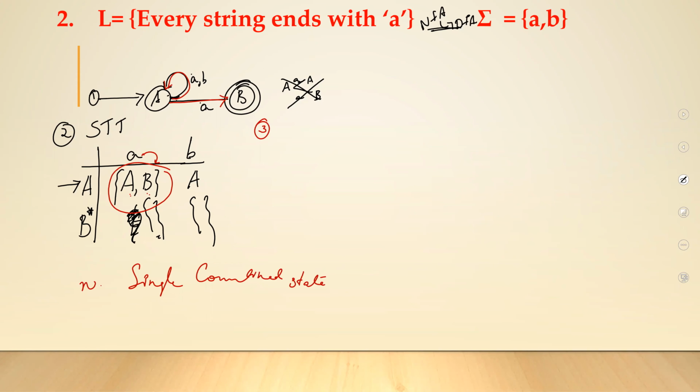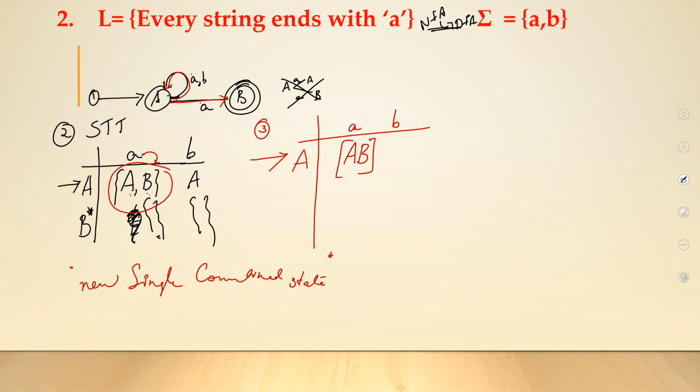So you will be creating a new single combined state. Let's see how you do that. I do have my inputs a and b. I start with A. On small a, as per my question, my language, my diagram, I will be going into two different states called AB. What I will do is make it a combined state and denote it in square brackets without a comma.